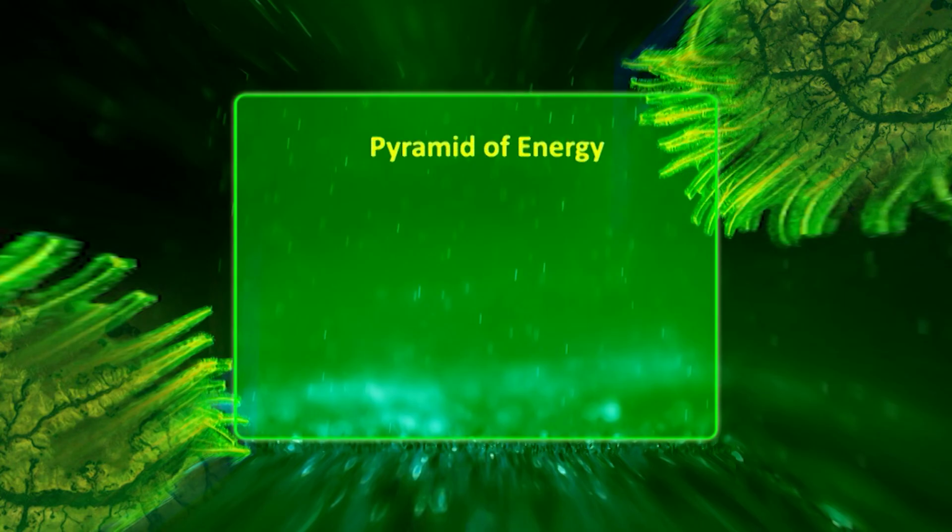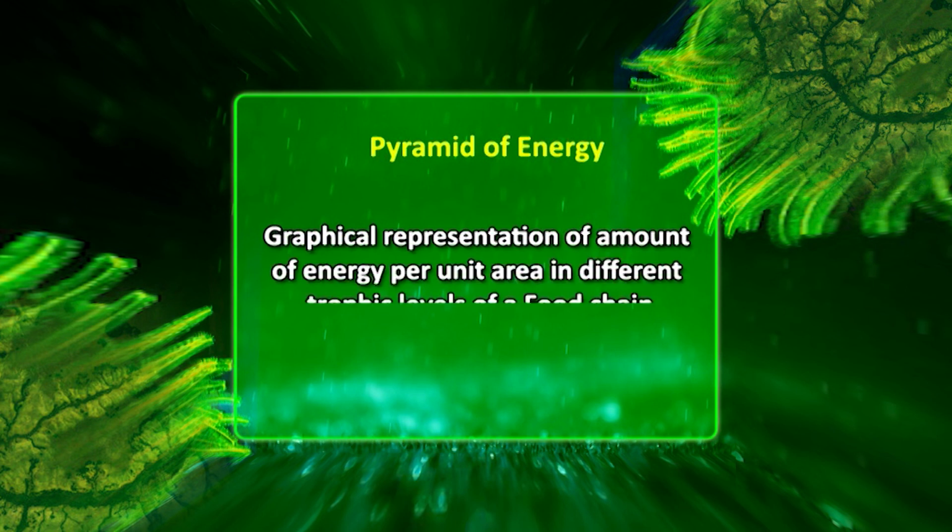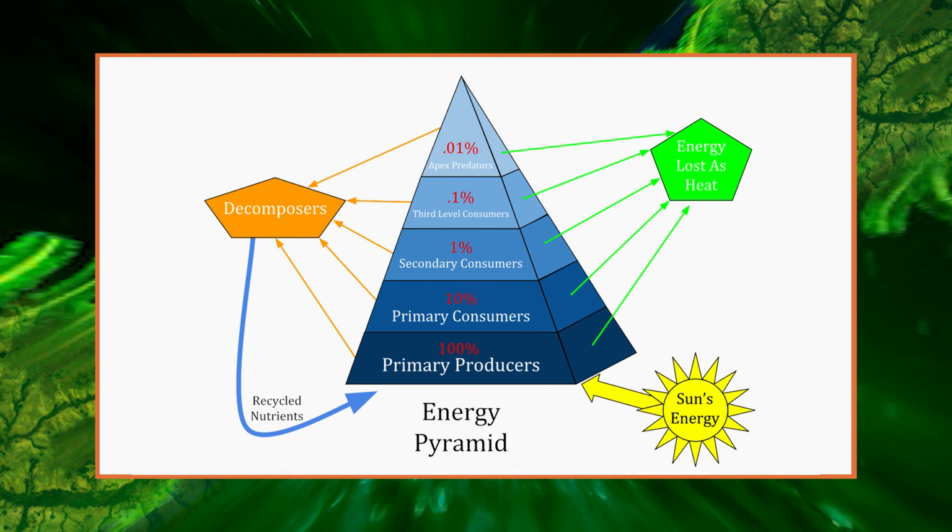Lastly, pyramid of energy. It is the graphical representation of the amount of energy per unit area in different trophic levels of a food chain. The pyramid of energy gives the best picture of the overall nature of an ecosystem and shows the amount of total energy utilized by organisms at each trophic level of the food chain. As there is always a gradual decrease in energy content at successive trophic levels from producers to various consumers, the pyramid of energy is always upright in all ecosystems.